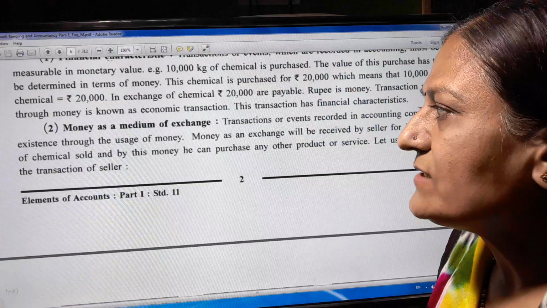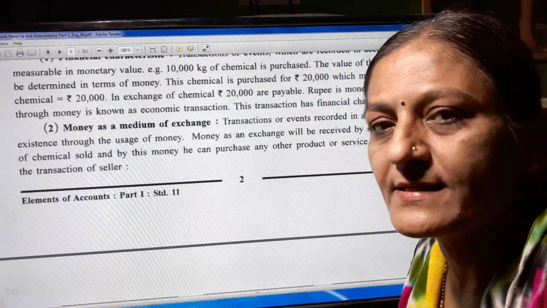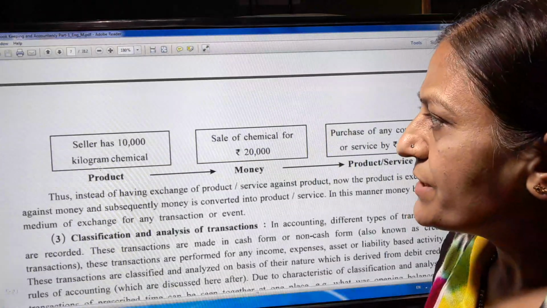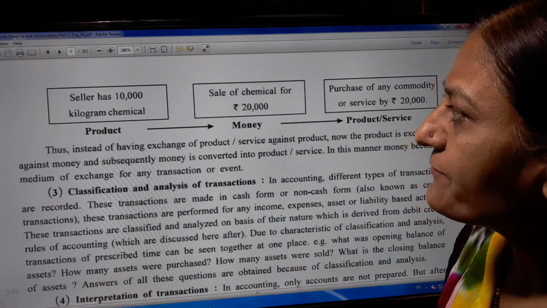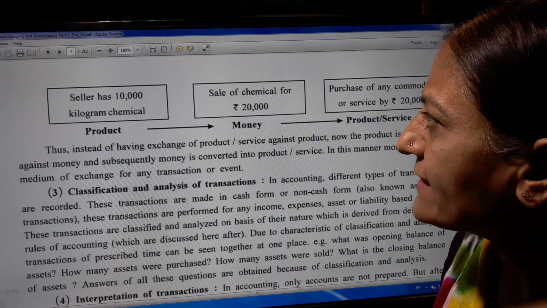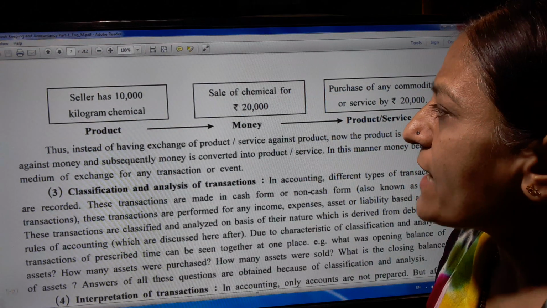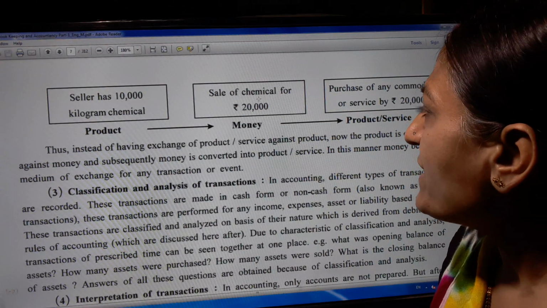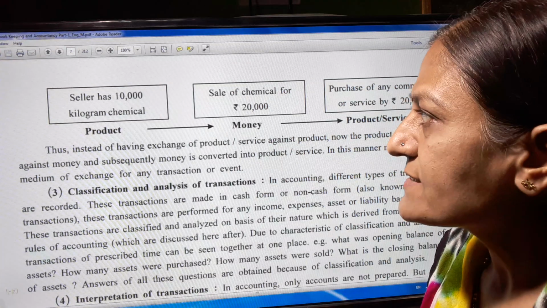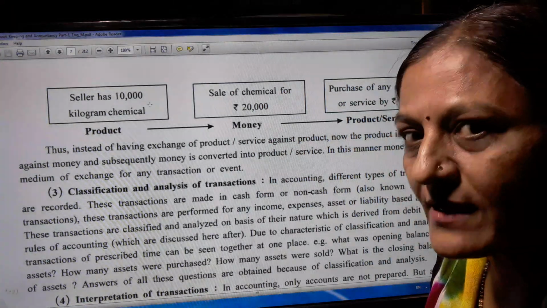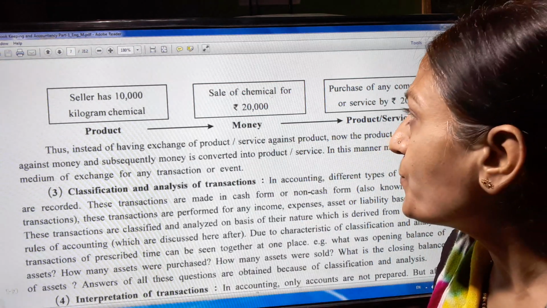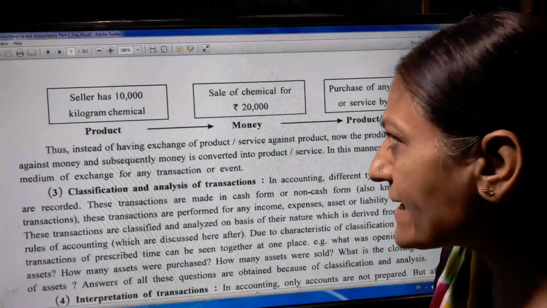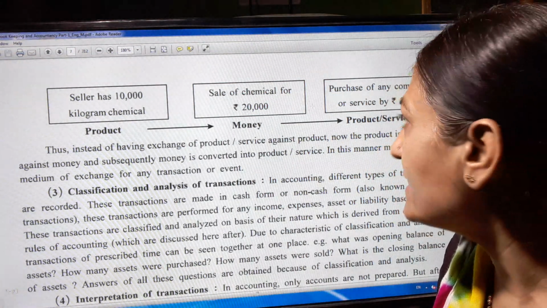Let us understand the transaction of a seller. Here the seller has 10,000 kg of chemical. Now the seller sold this chemical for rupees 20,000, so the seller received rupees 20,000.